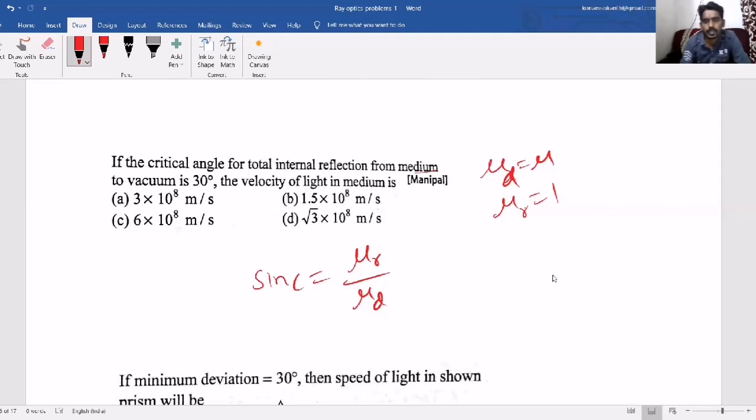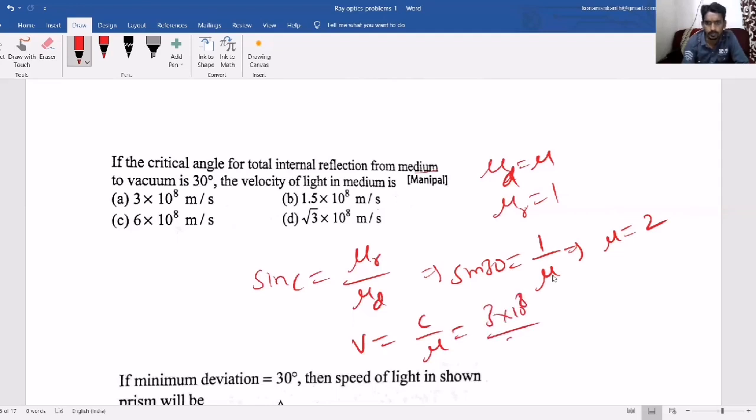Then the velocity of light in the medium. Critical angle 30 means sin 30 equals mu rarer, 1, by mu. So that mu is 1 by sin 30, which means 2. Then what is the speed of light in that medium? That is c by mu, 3 into 10 power 8 by 2. So it will become 1.5 into 10 power 8. So option B.